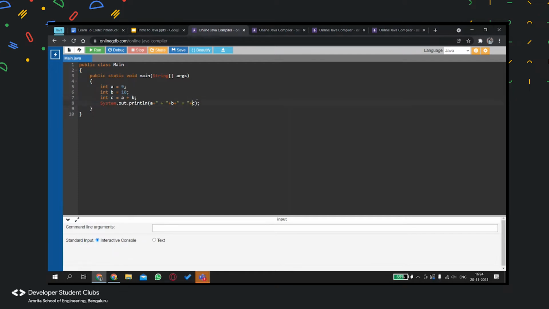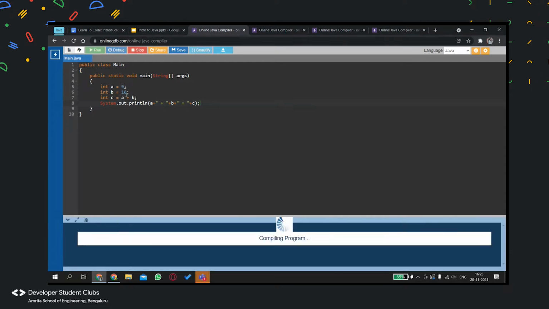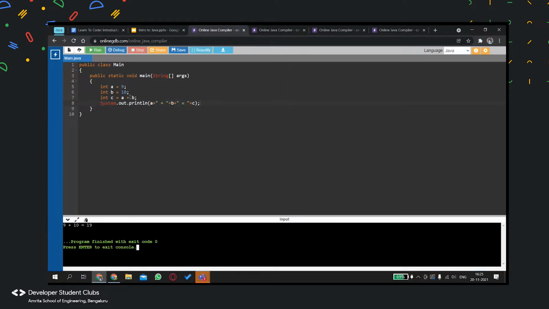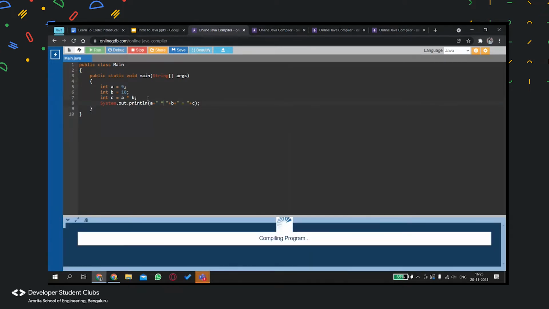So what do you think I would get over here? A plus B, which is 9 plus 10, which is 19. Okay, only A plus B and 19. Yeah. And now the other operator is multiplication. So for multiplication, we use a star. So over here, I would get 19.